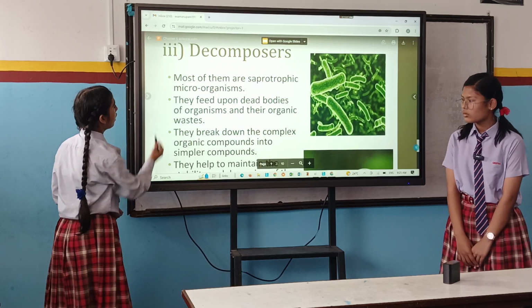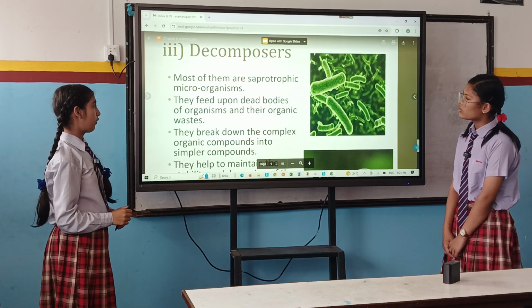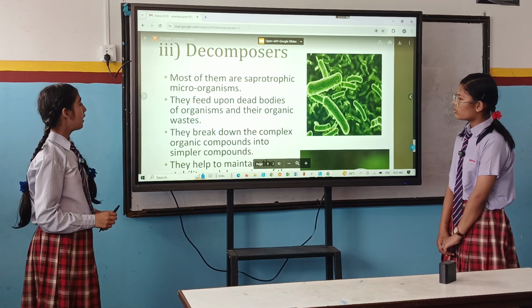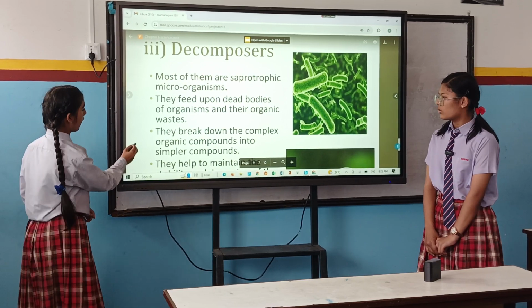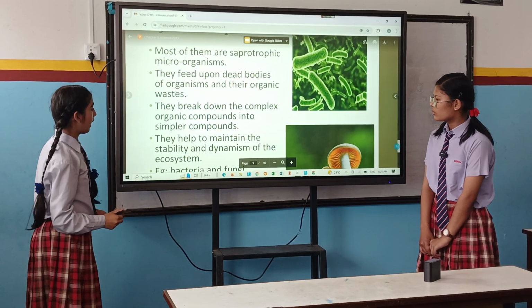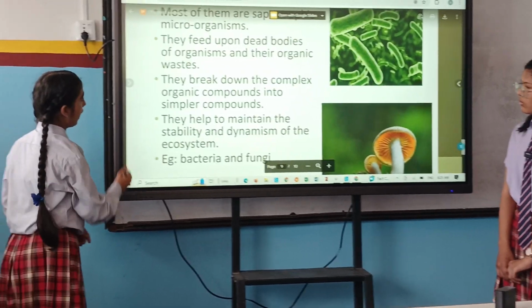Next is decomposers. Most of them are saprophytic microorganisms. They feed upon dead bodies of organisms and their organic waste. They break down the complex organic compounds into simpler compounds, and they help to maintain the stability and dynamism of the ecosystem. Example, bacteria and fungi.